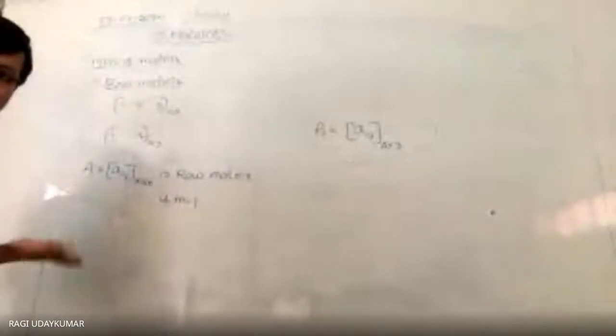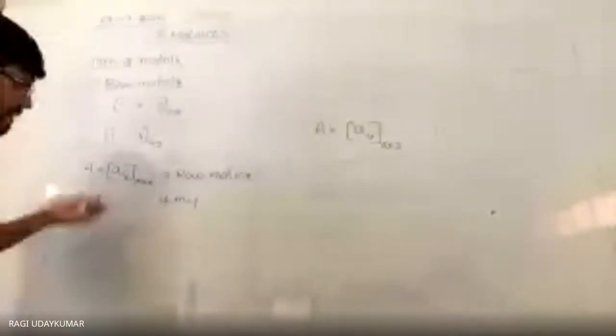This matrix is called a row matrix if this m should be equal to 1. N can be any number. This m should be equal to 1. If m is equal to 1, this matrix is called a row matrix. Done.